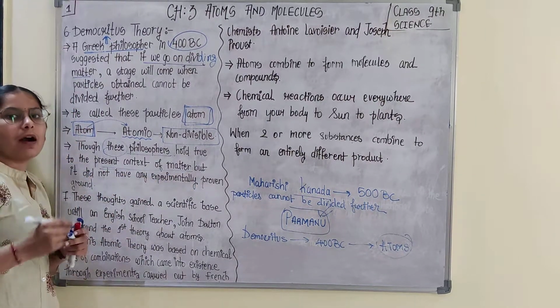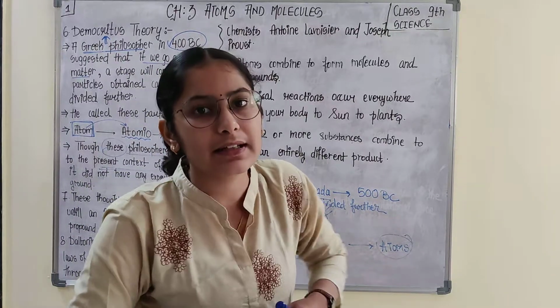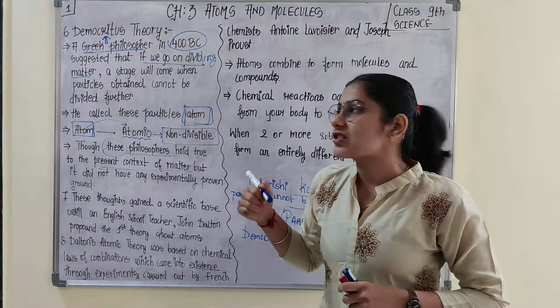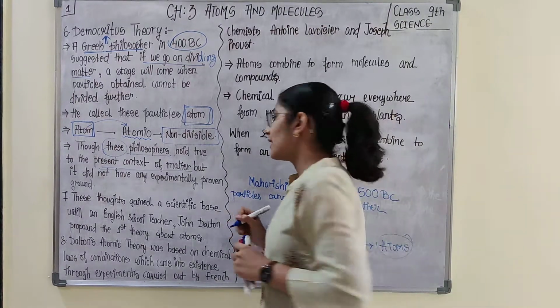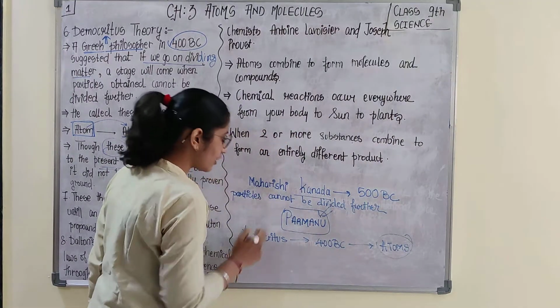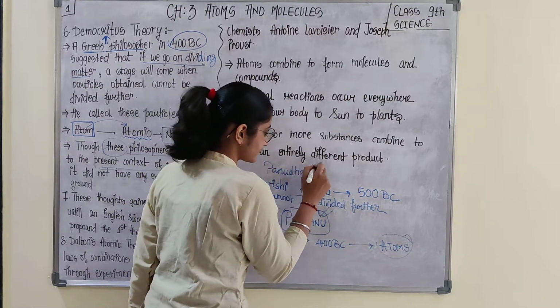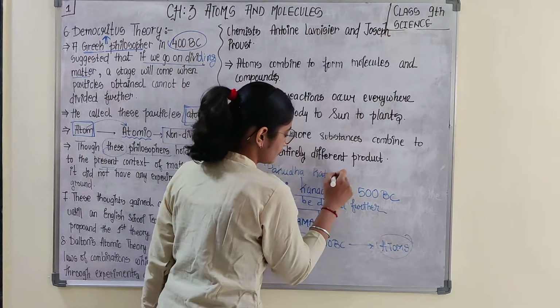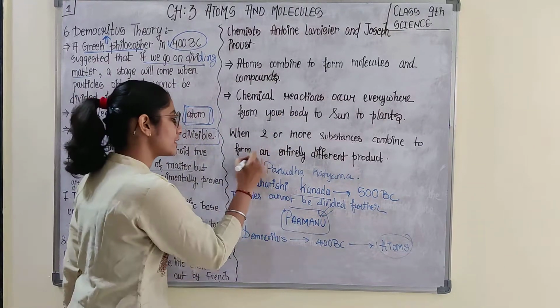What we have researched about matter, the theories given by these scientists, about which we have studied till now: Maharishi Kannada, Democritus and Pakudha Katyayana.